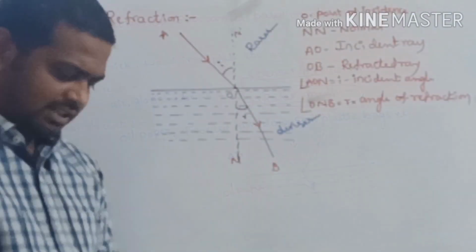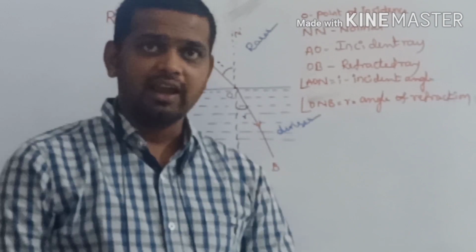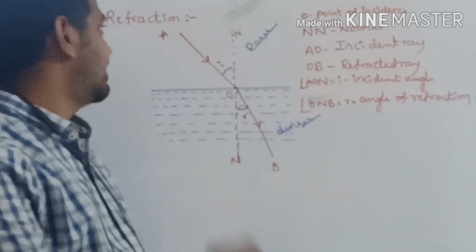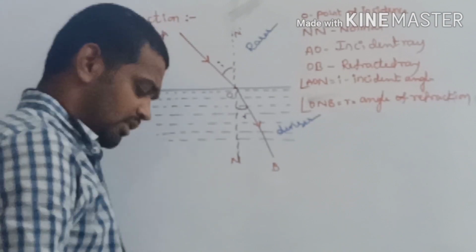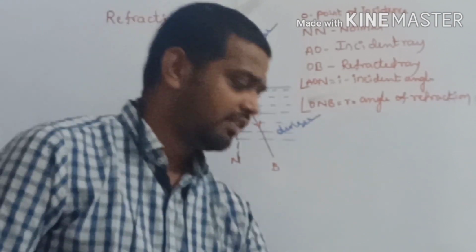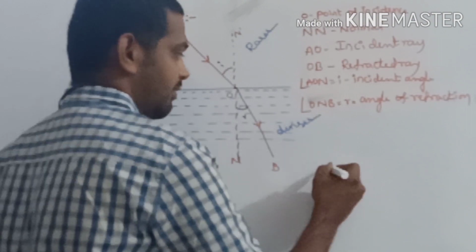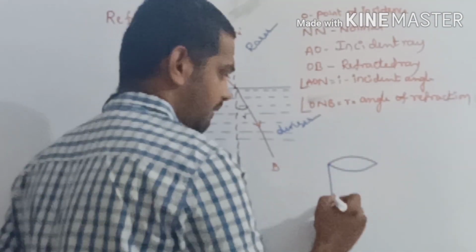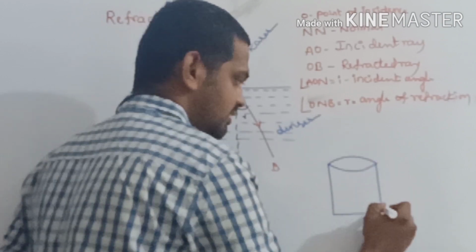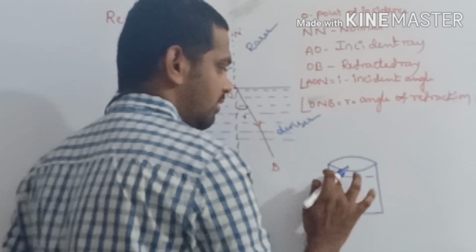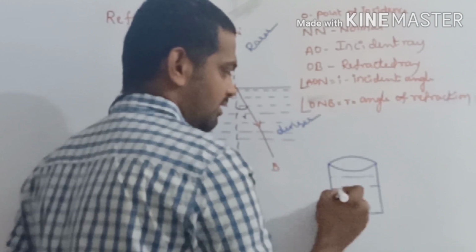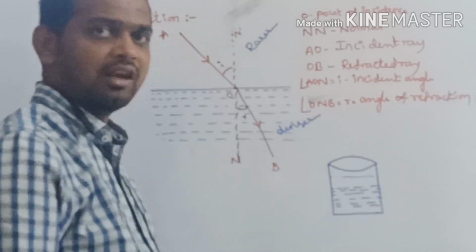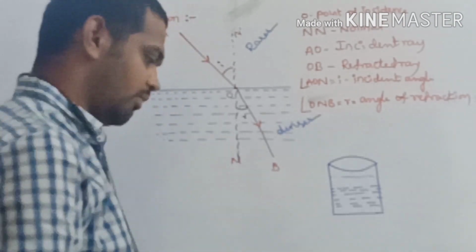Refraction concept. First, I will do a small activity. Then later I will explain the concept of refraction. To understand the concept of refraction, I took a glass jar. In that glass jar, I poured some water, about half of the volume of the glass jar.